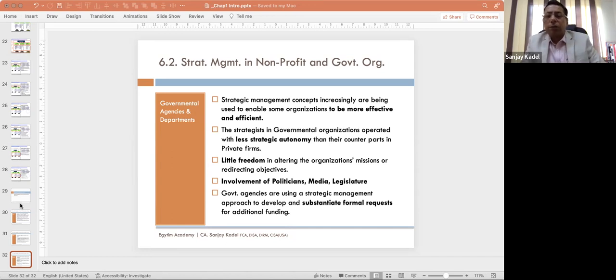Then, the likely strategic moves of the rivals. What are the likely strategic moves of the rivals? What the competitors will be doing next that you should estimate, predict, or at least anticipate. Now, you may think, how will you anticipate? You will have to anticipate based on your continuous monitoring of the competitive climate.